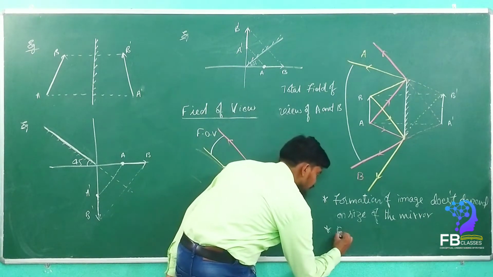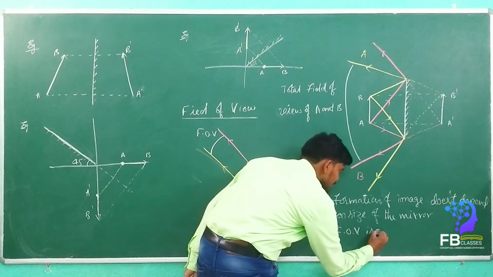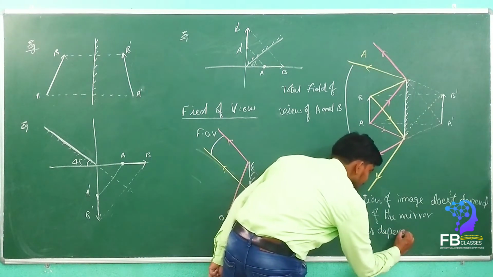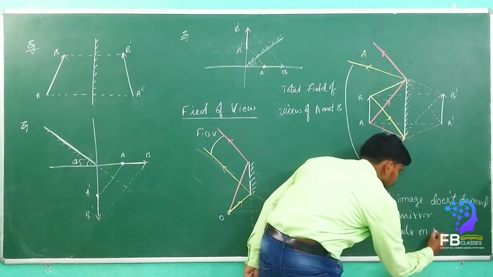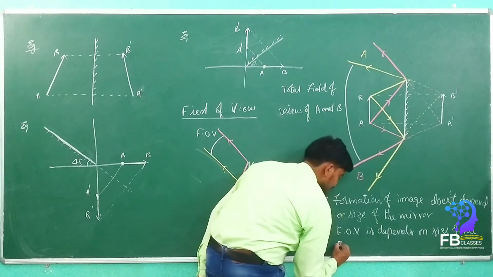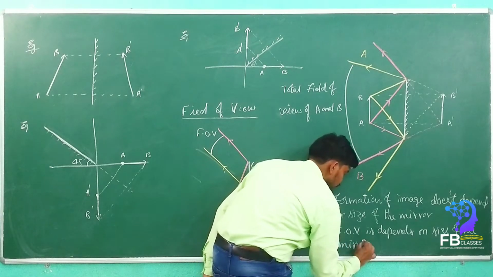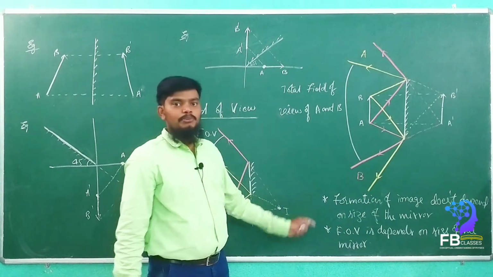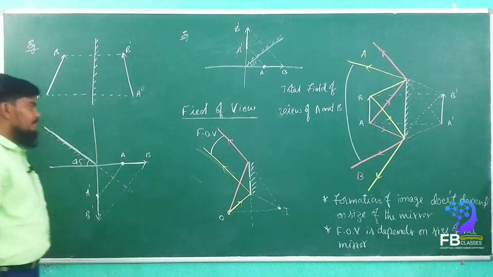So field of view depends on the size of the mirror. These 2 points you have to keep in your mind. Okay, make a note of it.